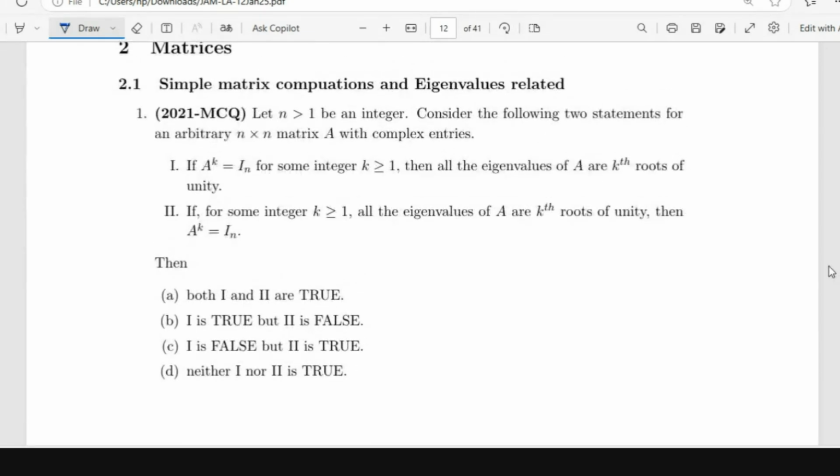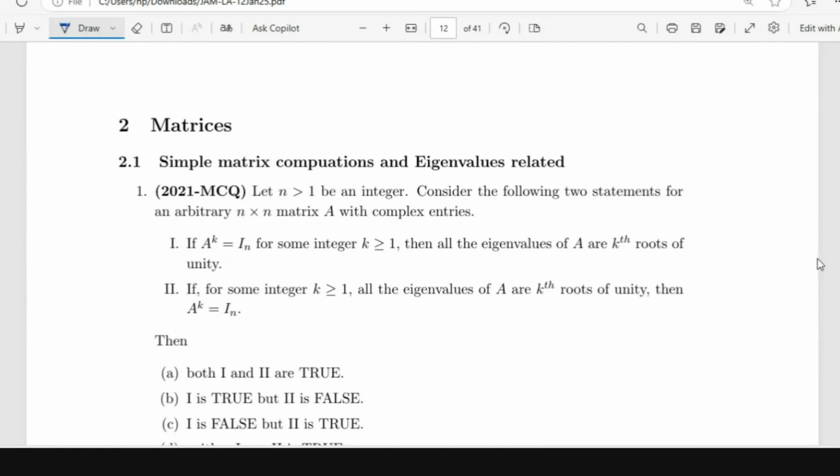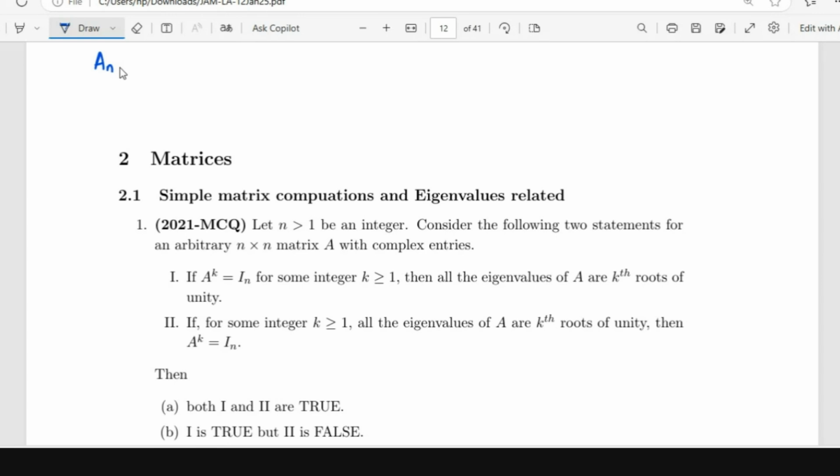One thing, before solving, let's quickly define what an eigenvalue is. You can define eigenvalues for square matrices. An eigenvalue is any scalar that satisfies this equation for some non-zero x. Lambda is said to be an eigenvalue of the matrix A, where lambda is a scalar from the underlying field.